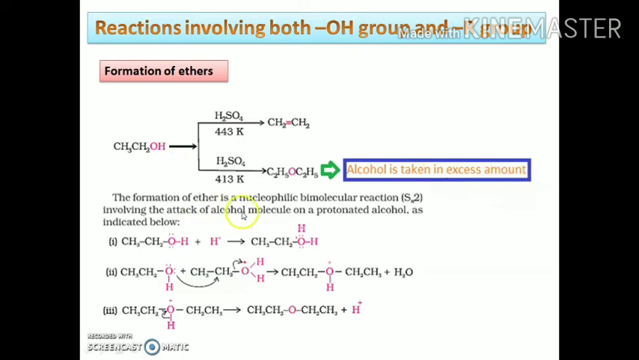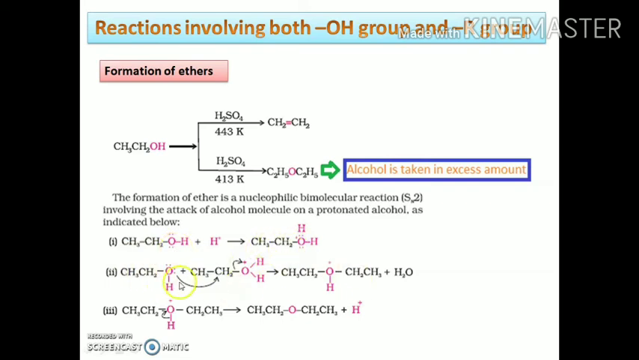The formation of ethers is a nucleophilic bimolecular reaction, or SN2 mechanism, involving the attack of the alcohol molecule on the protonated alcohol. The first step is the same as the previous mechanism. There is the electrophilic addition of the H positive ions to the alcohol.